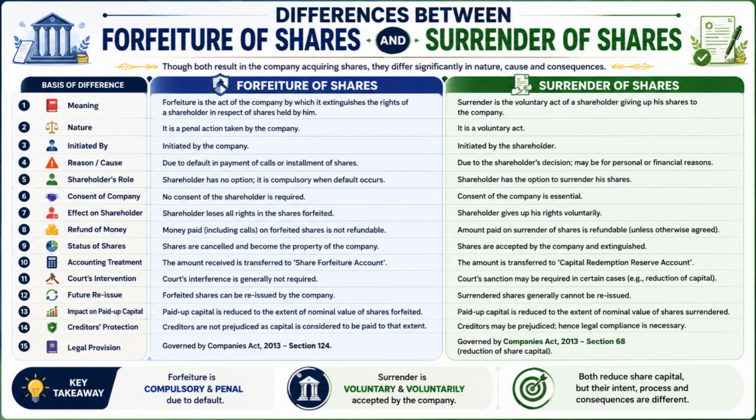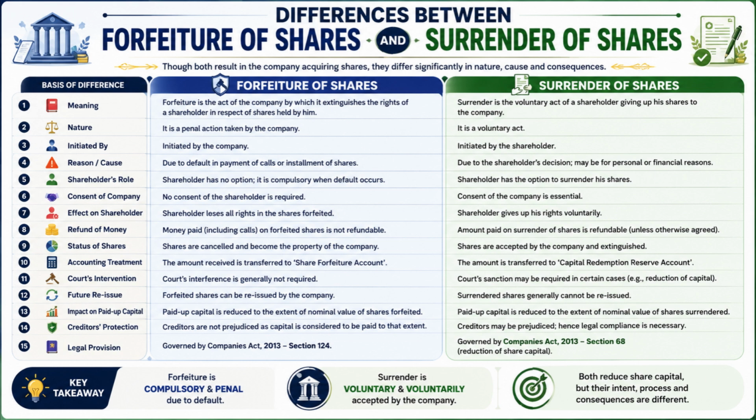Number 15. Forfeiture of shares is governed by the provisions relating to forfeiture under company law and the company's articles of association, whereas surrender of shares is governed by provisions relating to reduction of share capital and relevant legal regulations.